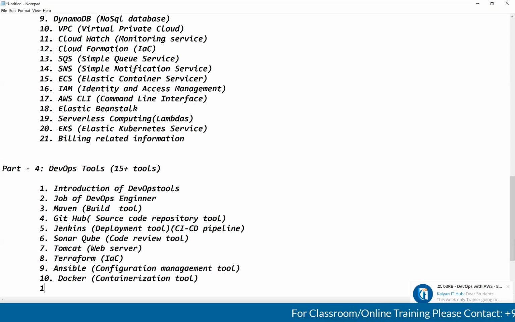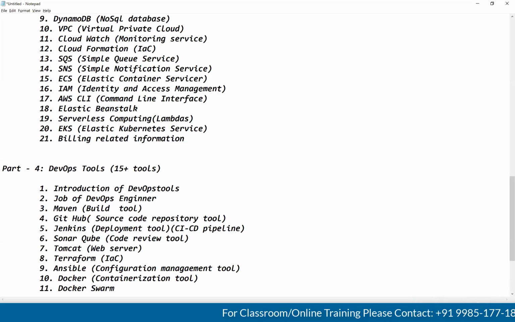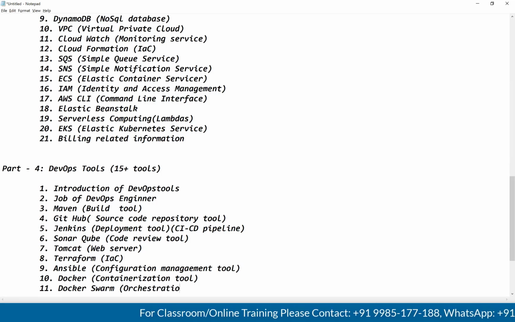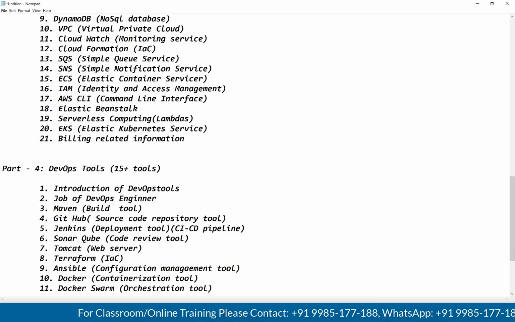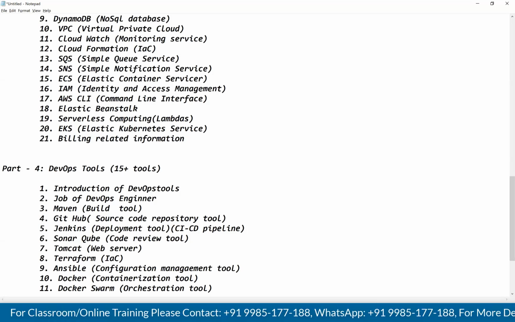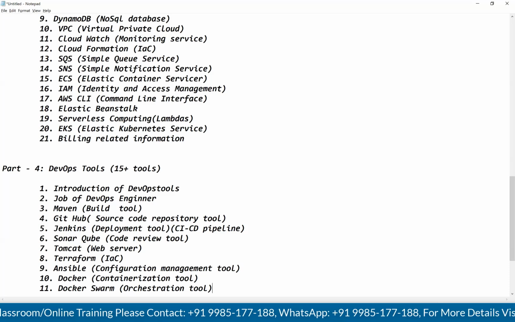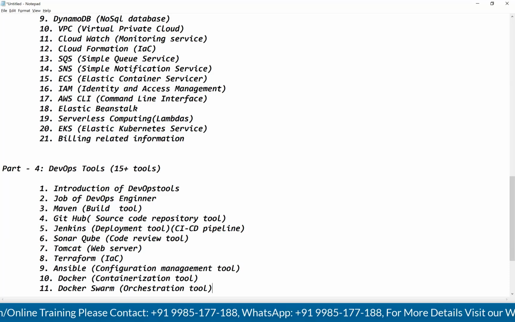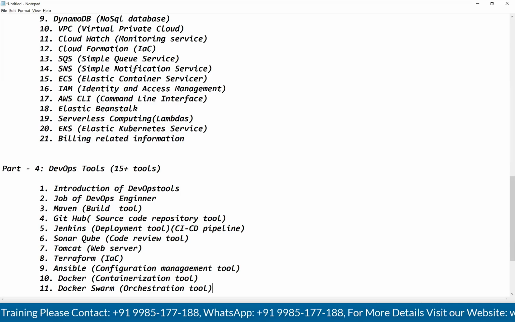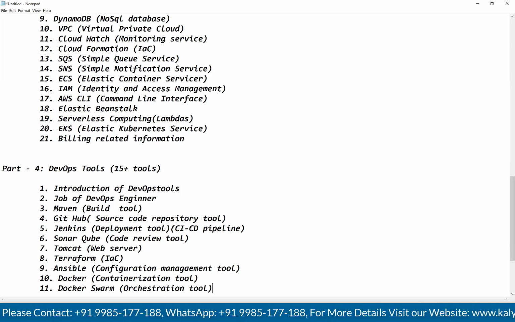After this, we will talk about Docker Swarm. What is Docker Swarm? Docker Swarm is an orchestration tool. What is this orchestration, guys? You know, right? In marriages and functions, guys, there are orchestras, a band. Same here also.